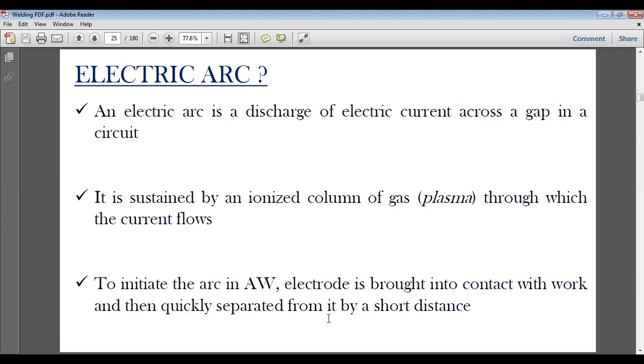We create a slight gap of 1 millimeter, 2 millimeters or 3 millimeters between the electrode and the metal. The electrons that are already activated are coming at a high speed, and they do not bother about the gap between the electrode and the workpiece. They will jump the gap and strike at the metal. This way a high heat is generated, on the order of 5,500 degrees centigrade. This is the way to generate the arc.